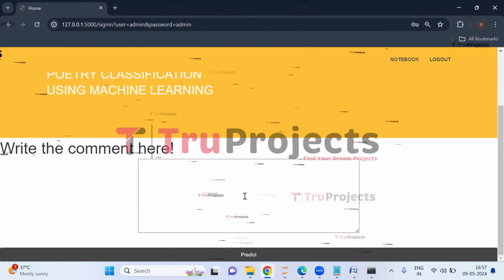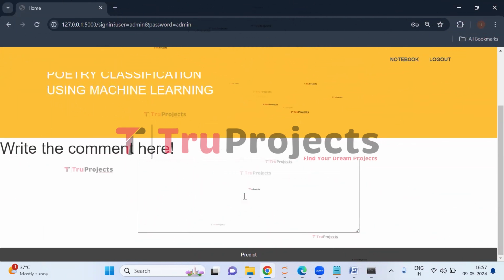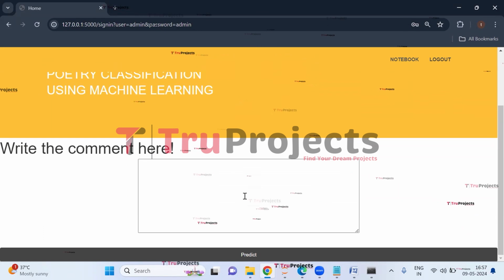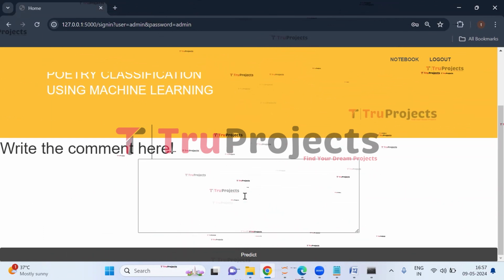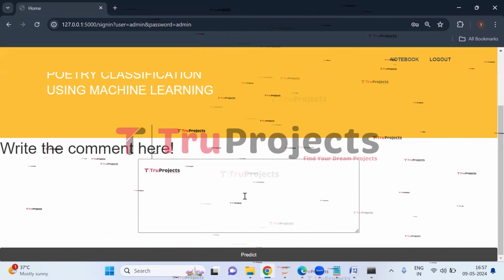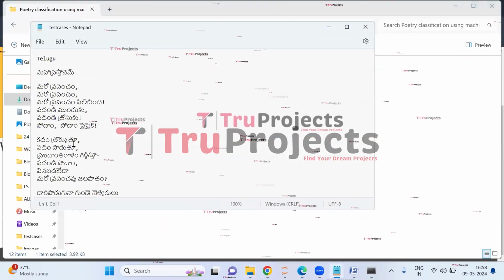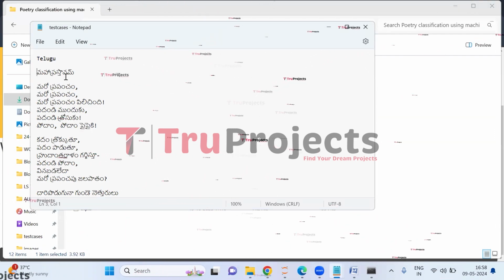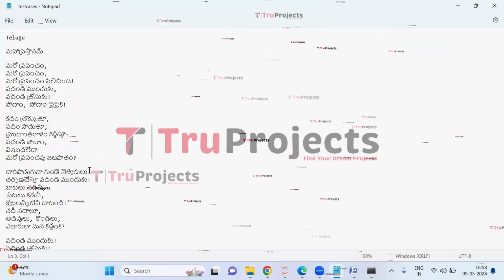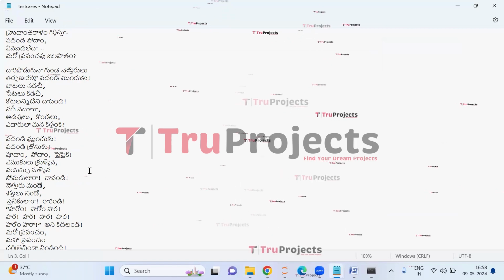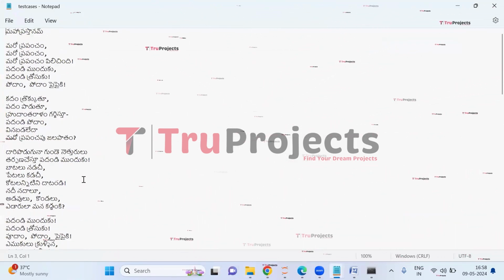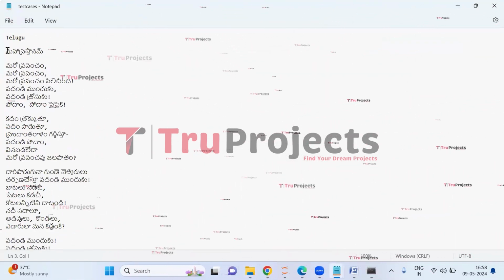So here we need to enter the poetry, and after entering the poetry, the application will classify the type of poetry. So from the test cases, we will select a poetry. So here, these are the test cases, which I have already shown you during the explanation of the code folder. So here I'm selecting the first poetry.